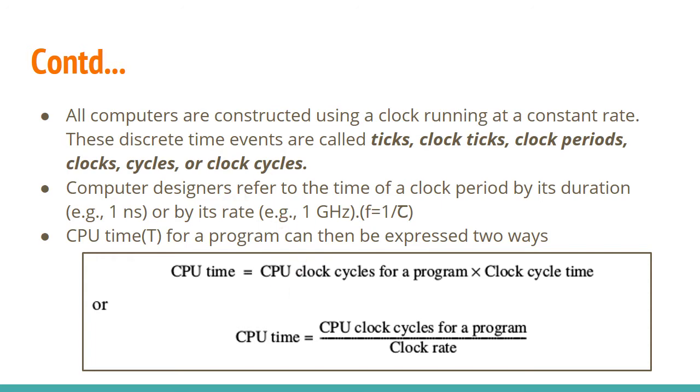So that is one equation for computing CPU time or execution time. Both are the same, and you can use these two equations for computing CPU time.